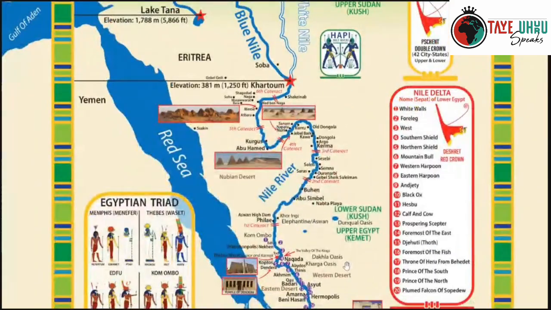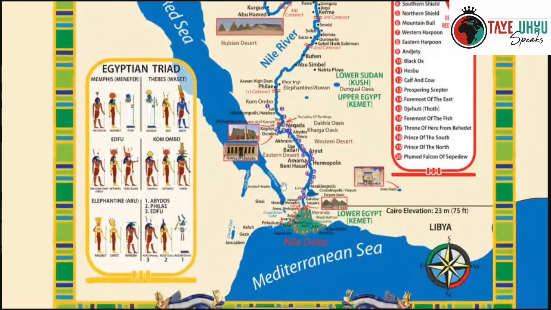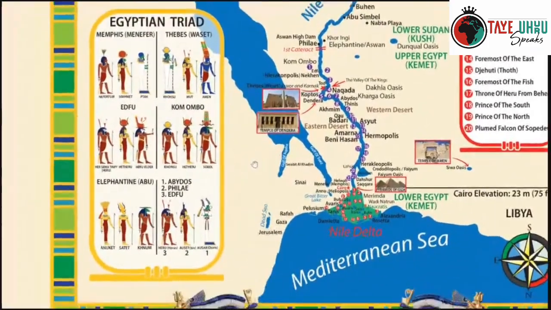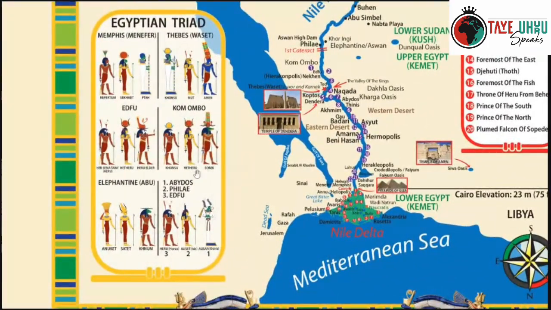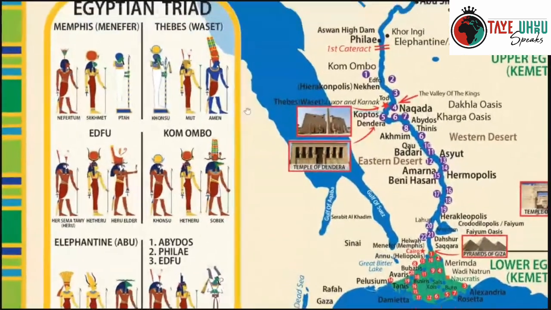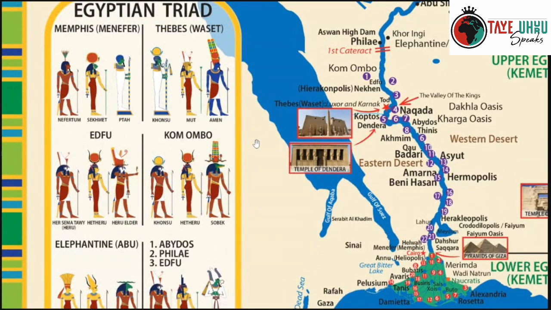And here are some of the deities of the different city-states, for example. When I mentioned Memphis, the deities there were Ptah, Sekhmet, and Nefertum. When you were at Thebes, that the people call Waset, the deities there, like I said, being Amun, Mut, and Khonsu.